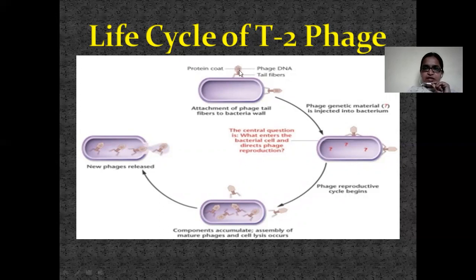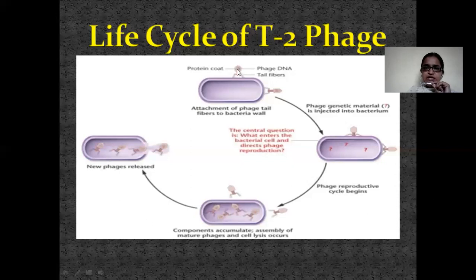This is the head of the virus and this is the tail. In this virus structure, in the head part, the outer layer is the protein coat, and inside the protein coat there is DNA, which is called phage DNA.